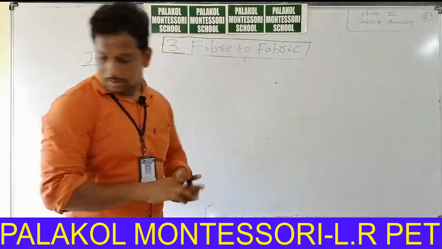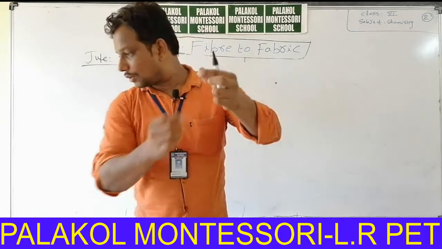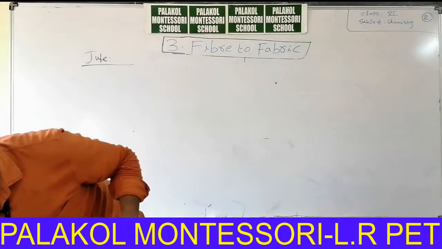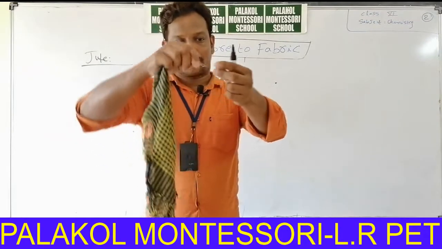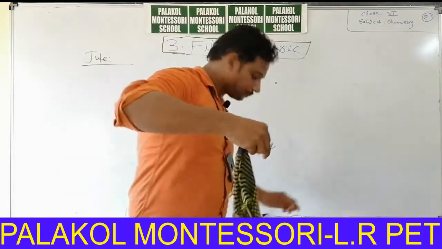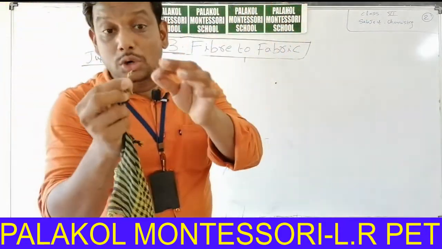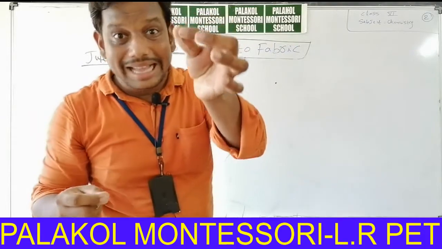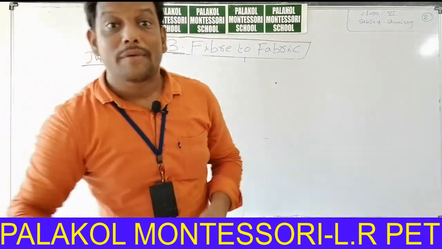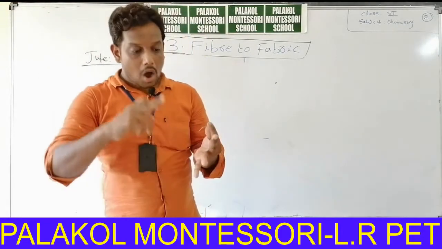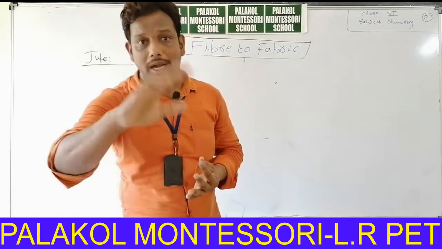Okay, observe jute fabric. This is jute fabric. Say for example, this is cotton fabric. Let us assume this is cotton fabric. Observe, this is jute fabric, this is cotton fabric. Observe, jute fabric is harder and thicker and stronger when compared with cotton fabric. That's why we can pack chilli or paddy and other commercial products in jute bags, not in cotton bags.